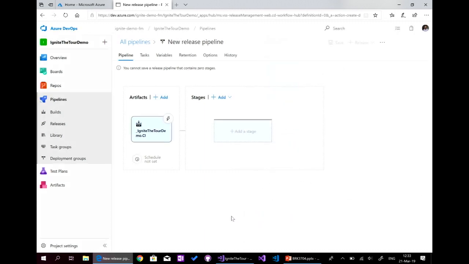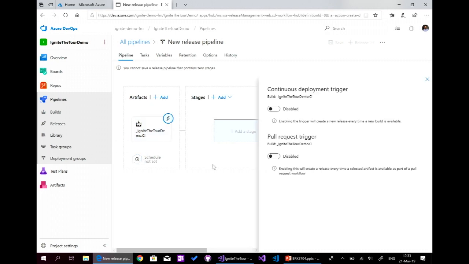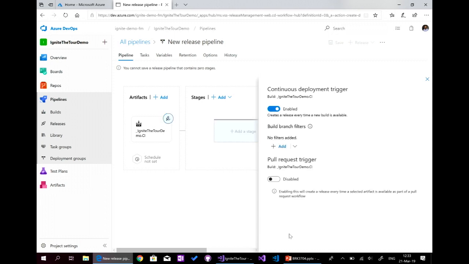Now, we just created the link between the CI and the CD, between the build and the release services here. And I can schedule this release, this deployment every day, every night, every week. Or I will just say, when I get a new build, just deploy this package to Azure. So I click on enable it. Or if we use it based on pull request, I can do it also.